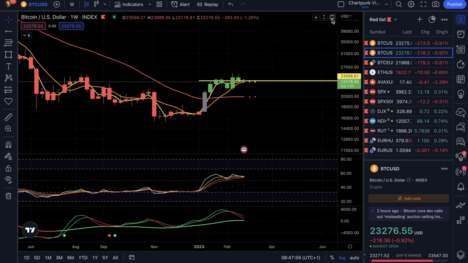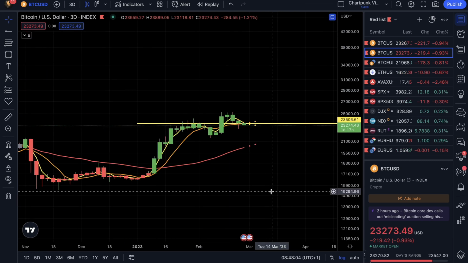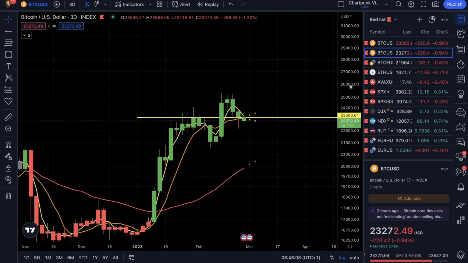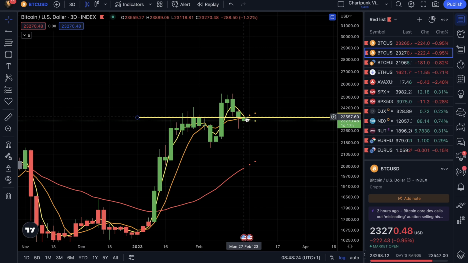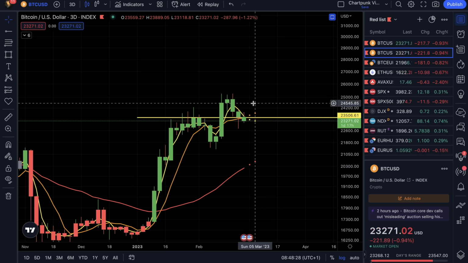Let's go over to the 3-day chart. 3-day chart, we are now in the second day of the 3-day candle, and what I am watching here is the alignment of the two short period moving averages. This 23,500 is basically the line in the sand. If we have consistent or confident price action here above this level, then most likely the moving averages will not cross down, or even if they cross down, they will very likely close up pretty soon.